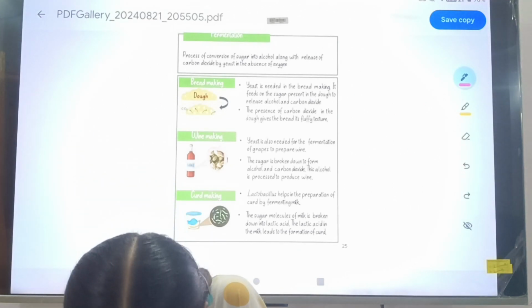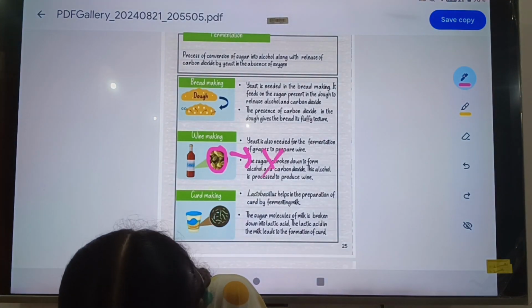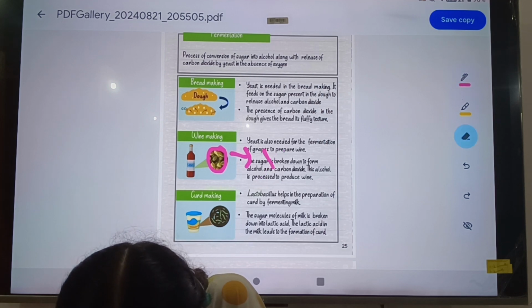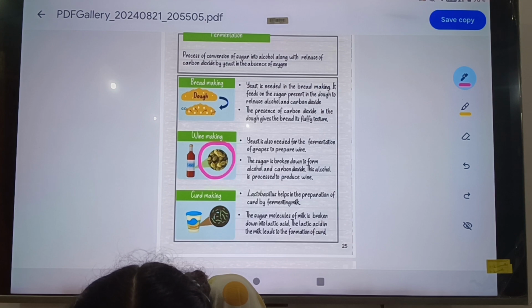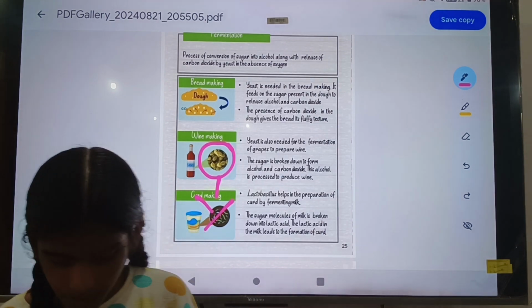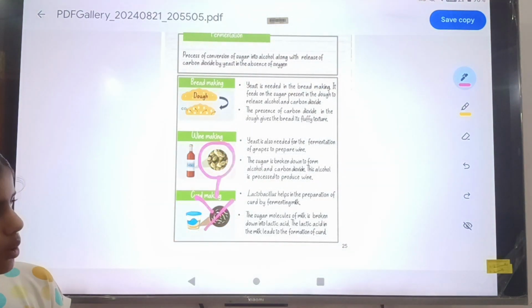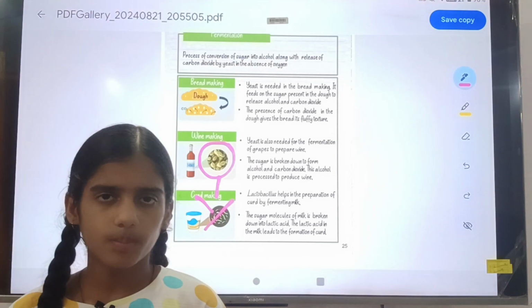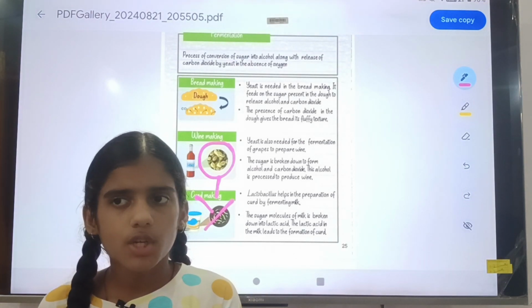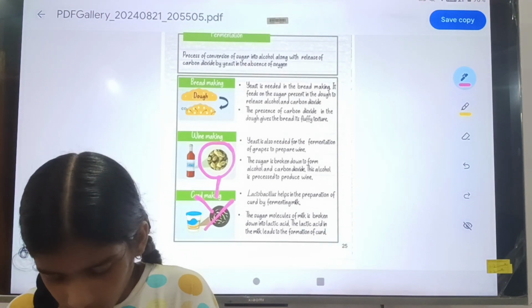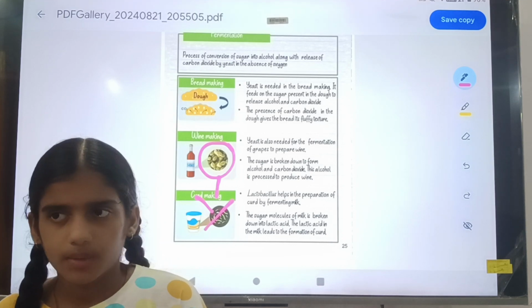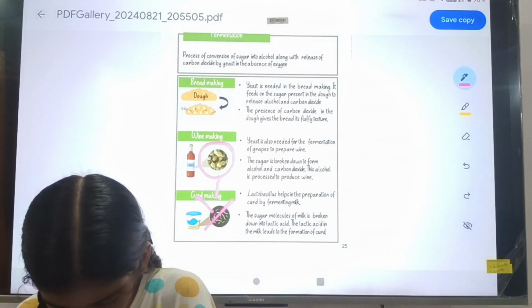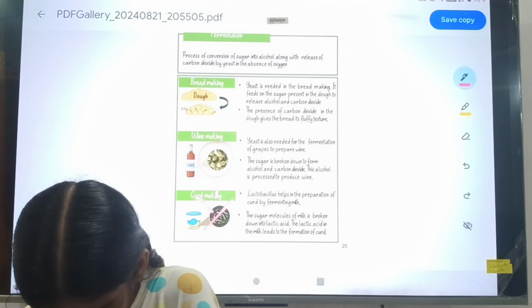This is yeast. So in the preparation of wine the yeast is also needed.